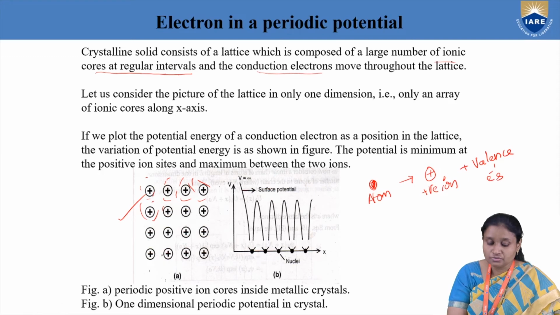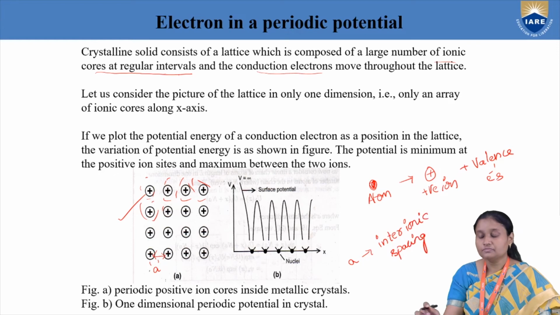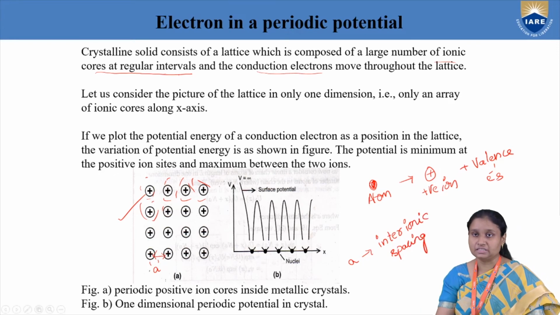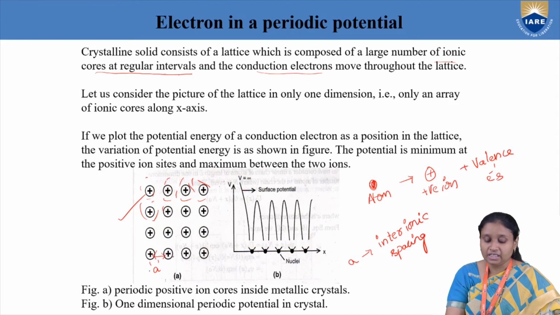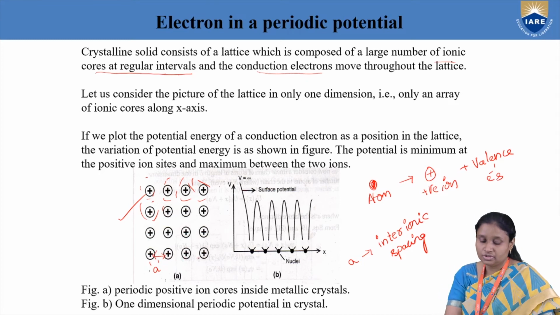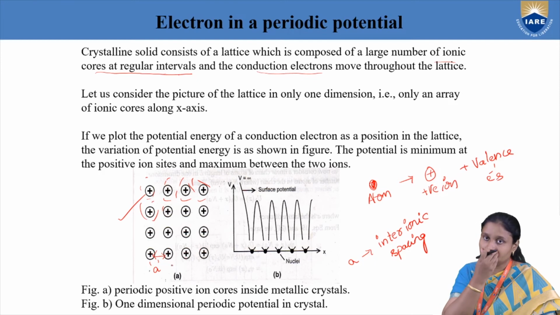Now I am introducing one terminology, a. What is a? It is called the interionic spacing. What do you mean by interionic spacing? It is the spacing between two adjacent ions inside a crystal. Because we have taken a crystal, a will be maintained for any two adjacent positive ions. So a is also periodic. It will repeat itself because we have considered a crystal.